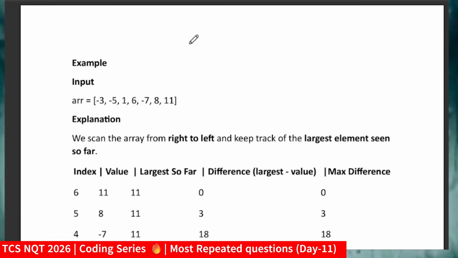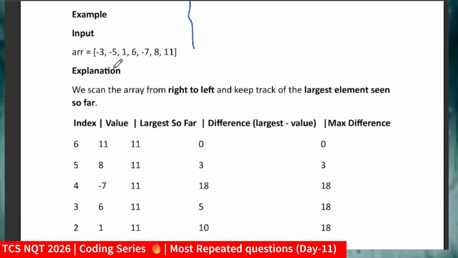Now let me come to the example, then you will get clarity. Suppose this is our array: -3, -5, 1, 6, -7, 8 and 11. Now you have to scan the elements from left to right and keep track of the largest element seen so far. So I'll traverse from index 6. Index 6 value is 11, largest so far is 11, difference is largest minus value, so 11 minus 11 will be 0. So the maximum difference till now is 0.